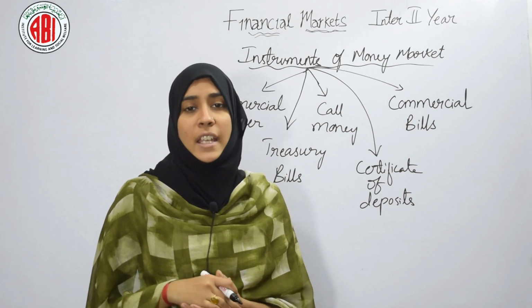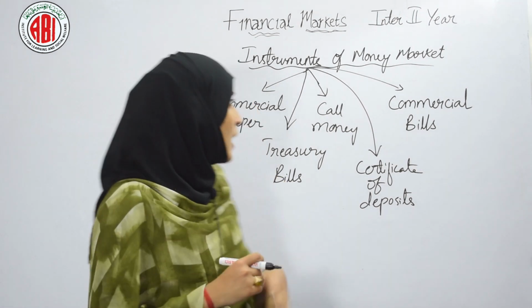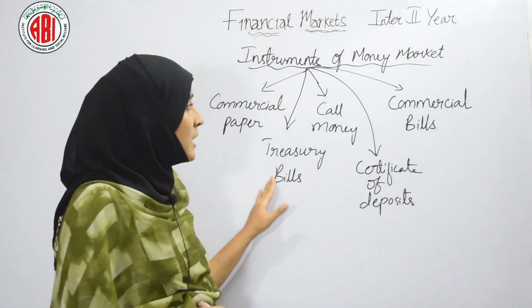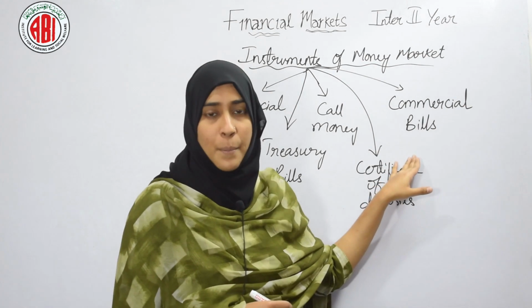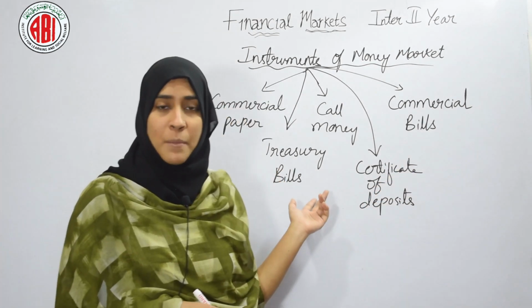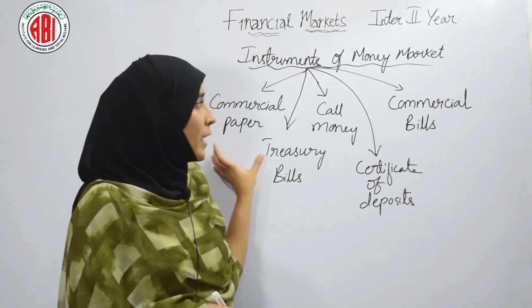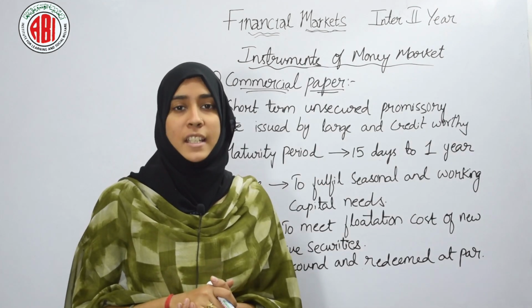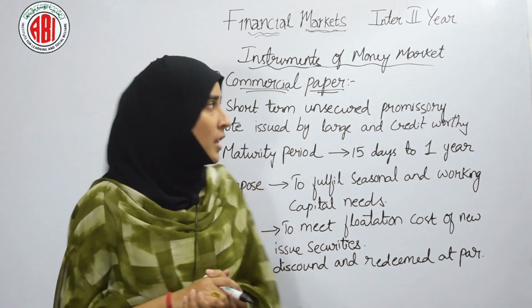There are 5 instruments which are dealt by money market. They are commercial paper, treasury bills, call money, certificate of deposits and commercial bills. So each one of them is very important from exam point of view. Now let's discuss each instrument. Let's discuss our first instrument in money market, that is commercial paper.